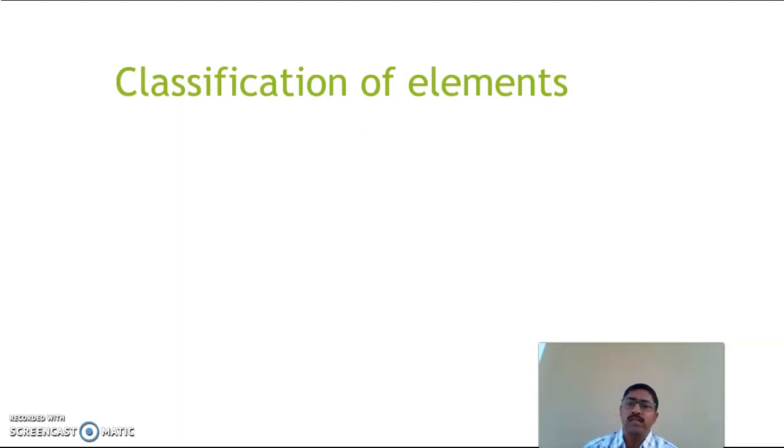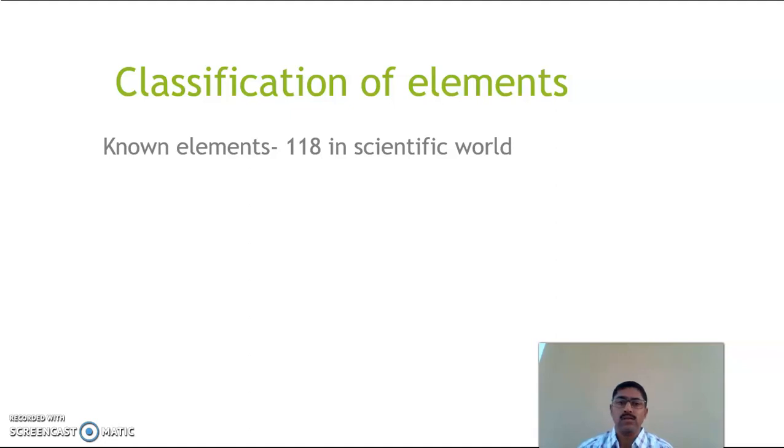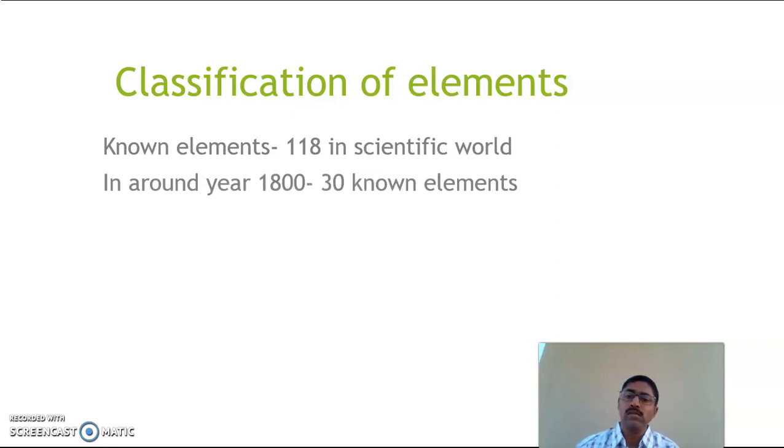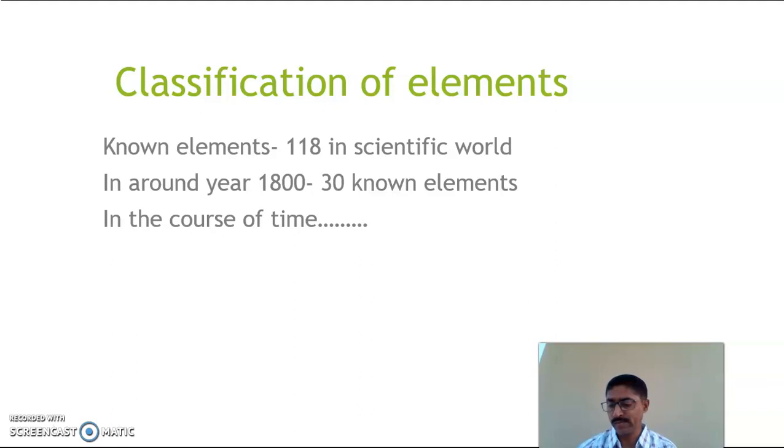Now see the classification of element. Students, we know that there are 118 elements in our scientific world. Around year 1800, there were 30 known elements. And in the course of time, they are discovered up to 118.